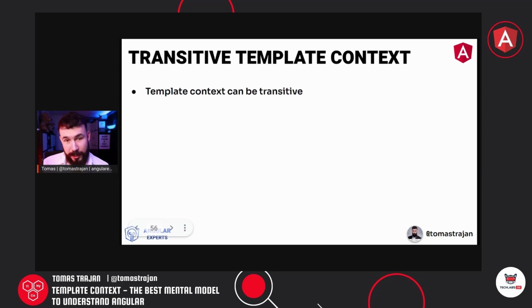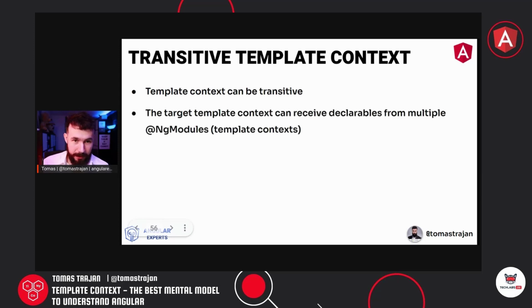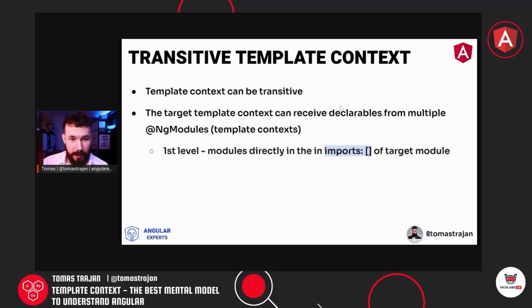So the template context can be transitive. Target template context can receive declarables from multiple NgModules or their template contexts because of the imports, right? The first level of that is when we have modules which are directly in our imports. So if the target module is the application module, if I import the hello module or shared module, then I'm getting stuff directly from them.